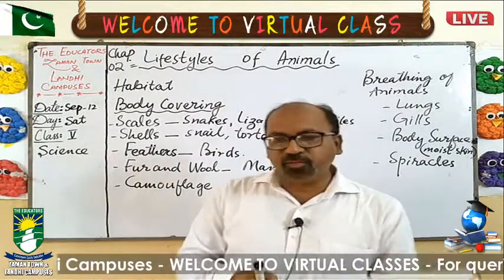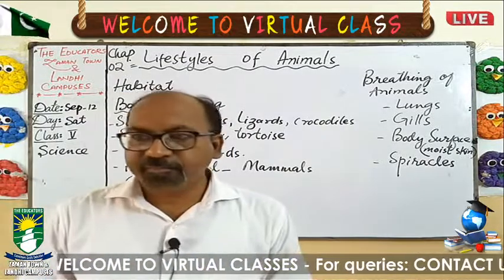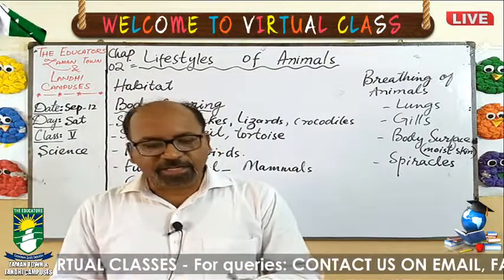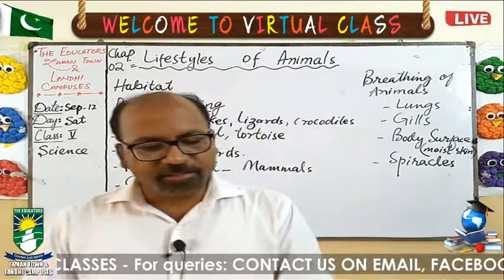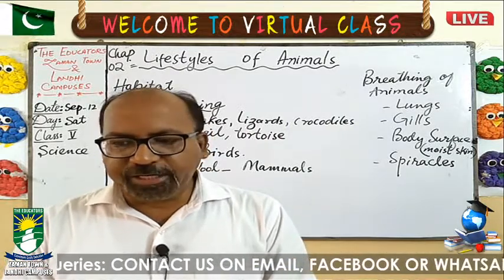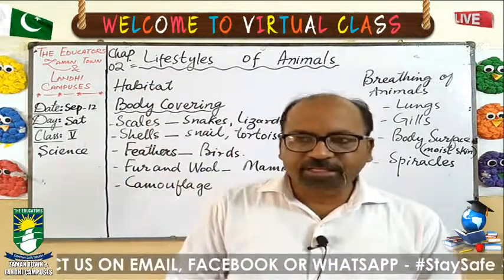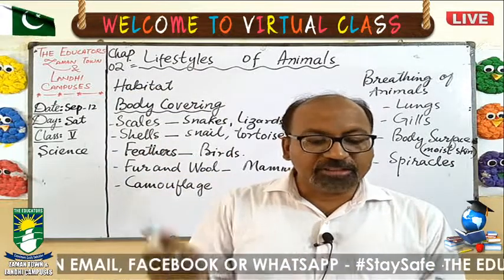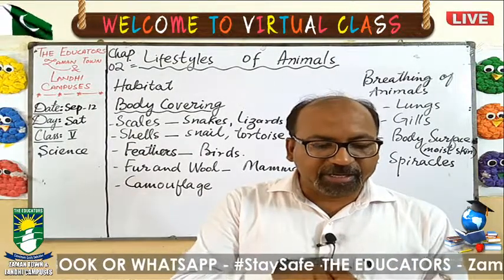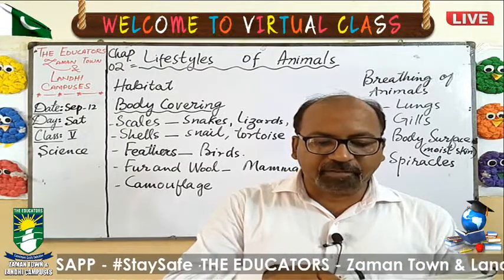Come to page number 21, and this is define habitat. Question number 1, 2, 3, 4, and 5. These 5 questions you will do because these are related to the topic. Question number 1 is define habitat. Write a note on the different types of body covering in animals.